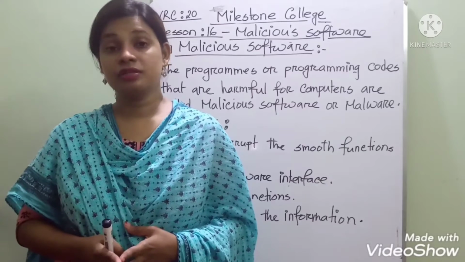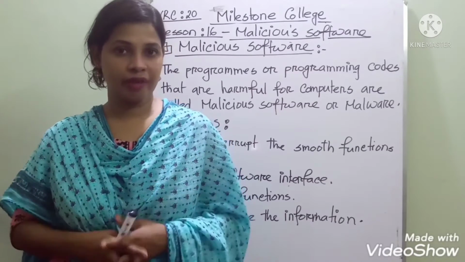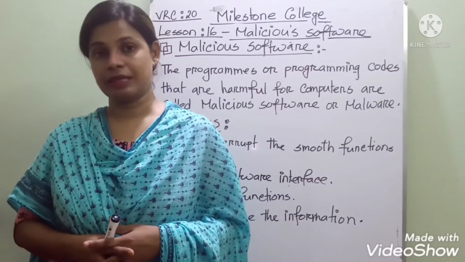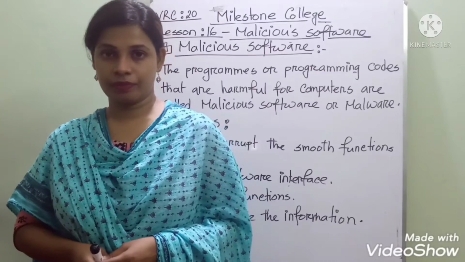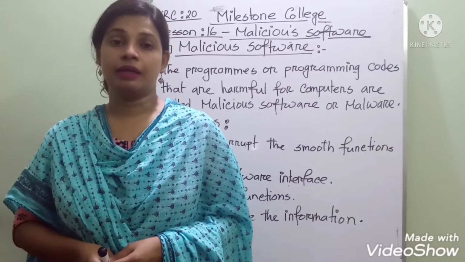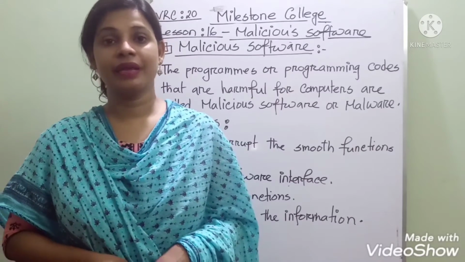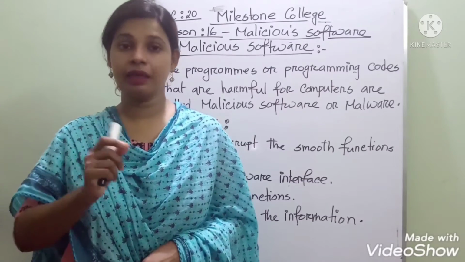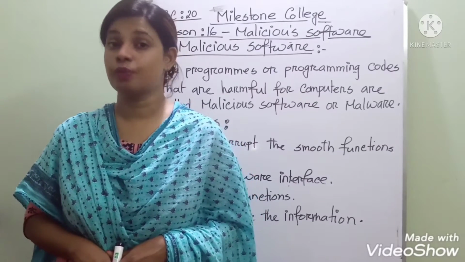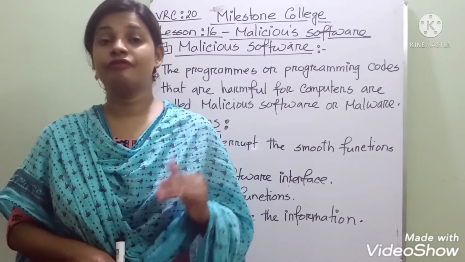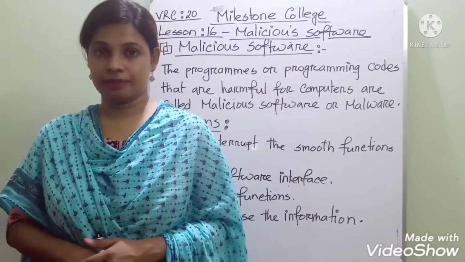And you know, the first internet worm. Can you tell me? Any of you have an idea? What's the name? Yes. The name of the first internet worm is the Morris worm. And this information is very important for your MCQ. I think all of you have a textbook. You can underline in your textbook: Morris worm. Remember, this is the first internet worm that spread through the internet.